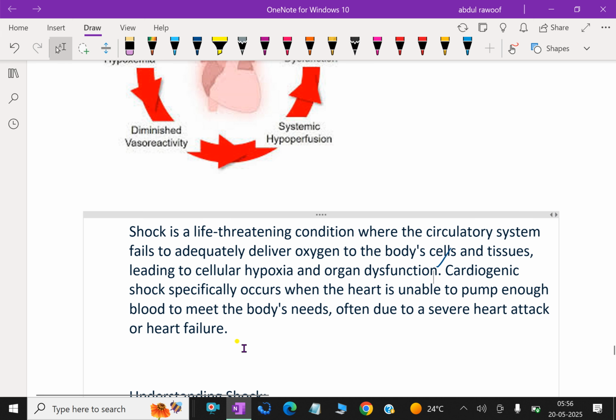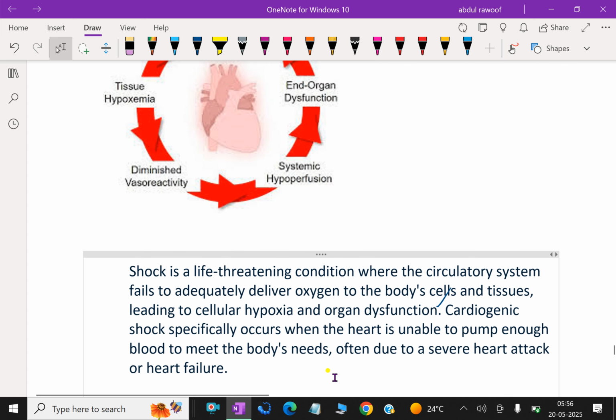Cardiogenic shock specifically occurs when the heart is unable to pump enough blood to meet the body's needs, often due to severe heart attack or heart failure.